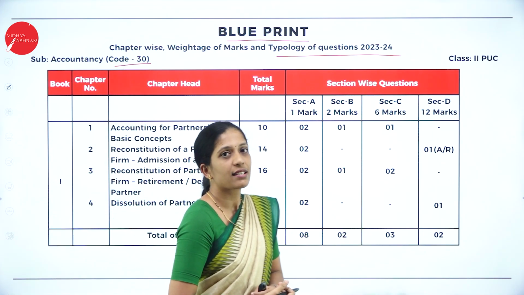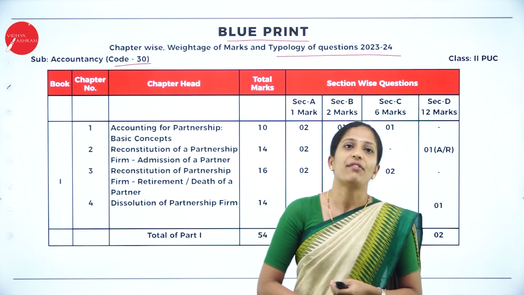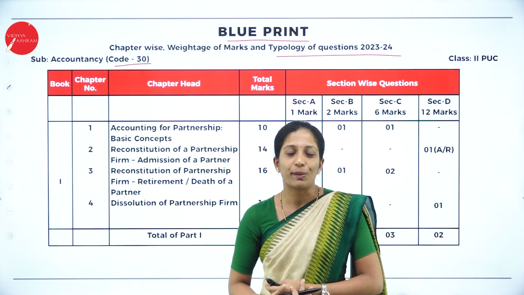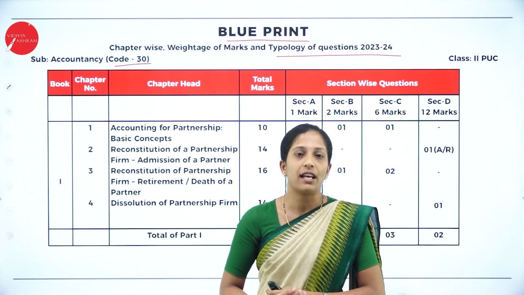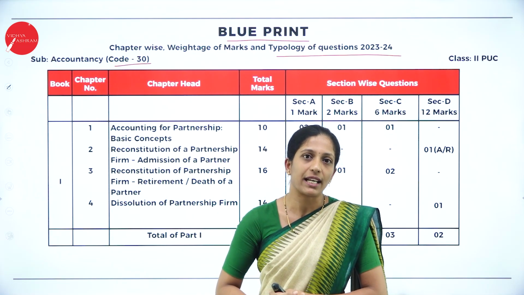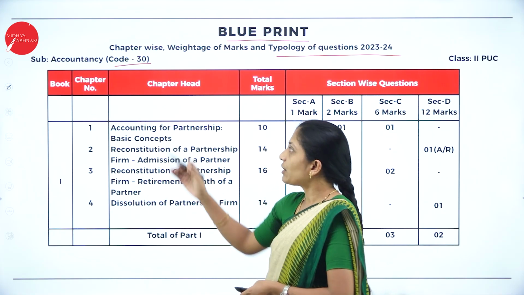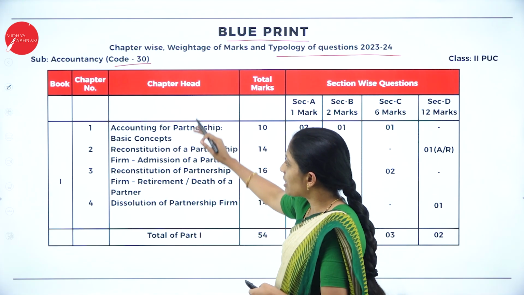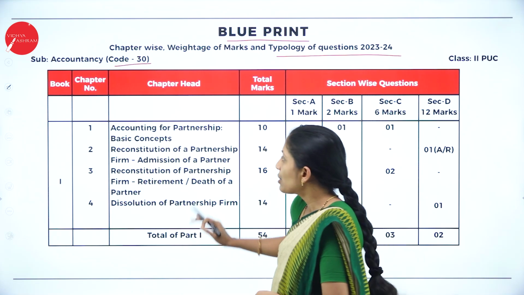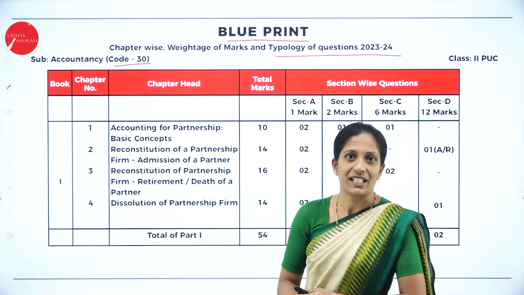So I'm going to discuss the blueprint. What would be the weightage? How many 1 mark questions will be asked? How many 2 marks questions will be asked? How many 6 marks questions will there be? How many 12 marks questions will there be from each and every chapter? Now you know there are 2 books, part 1 as well as part 2. So this is from your part 1 book. So if you see the blueprint chapter wise.